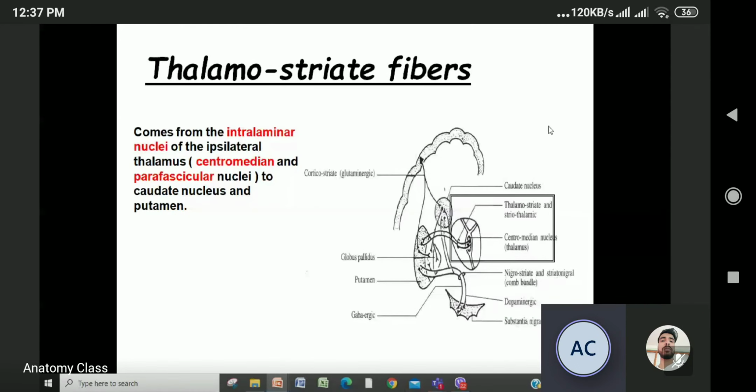Similarly, fibers coming from the thalamus: we have studied the centromedian and intralaminar nuclei. The fibers come from the intralaminar nuclei of the ipsilateral thalamus, the centromedian and parafascicular nuclei, to the caudate nucleus and putamen. These are the thalamostriate fibers.